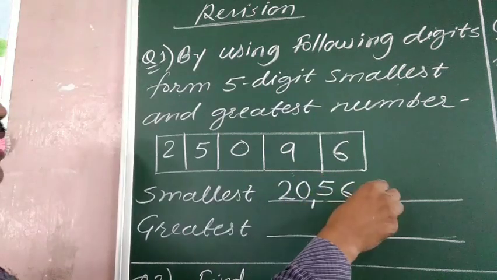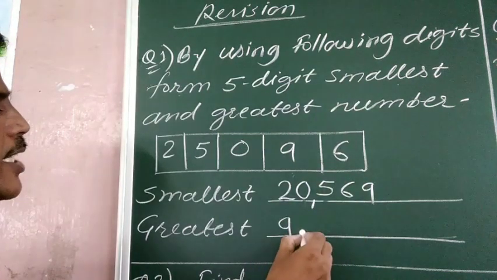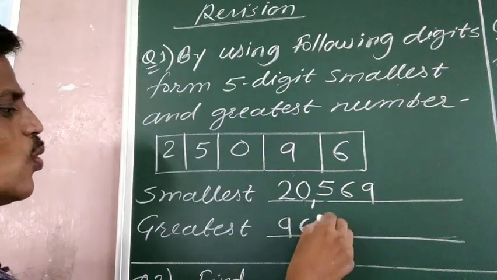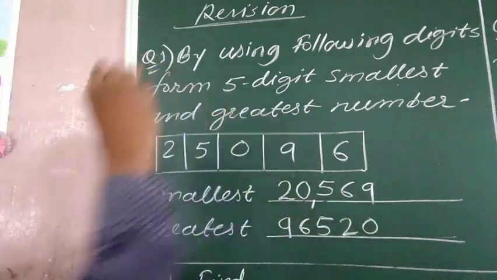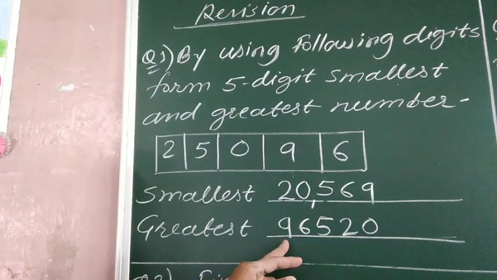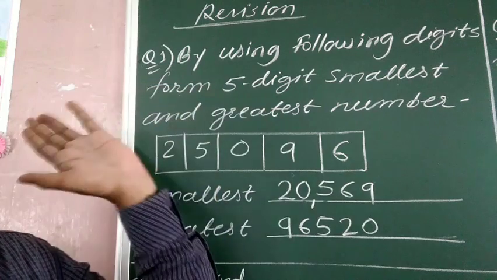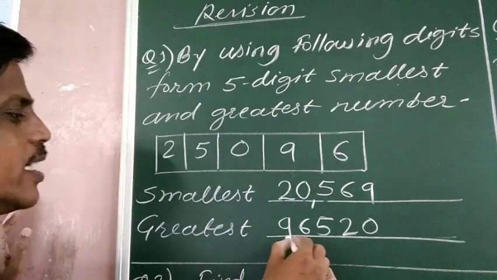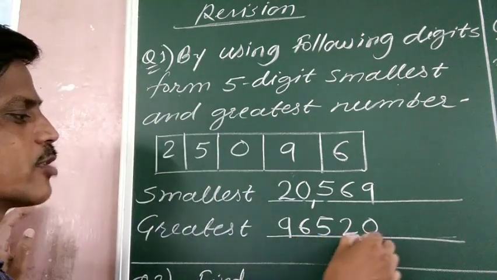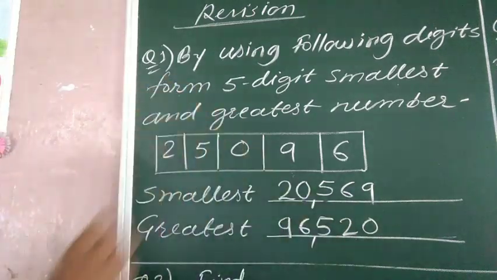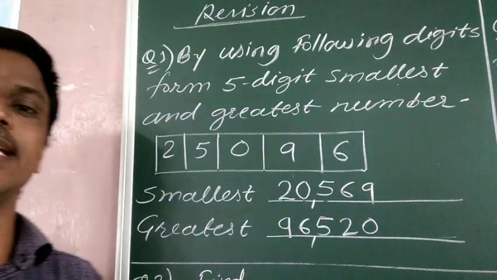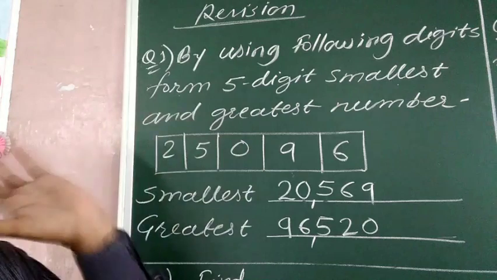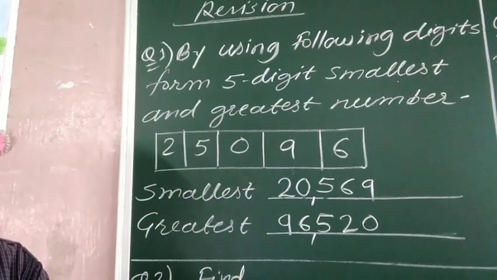Then again see, it is the opposite. First you write 9, then 6, 5, 2 and 0. Means we have to write the digits in descending order: greatest digit first, then smaller ones. So it is 96,520. It is the greatest number by using these 5 digits.